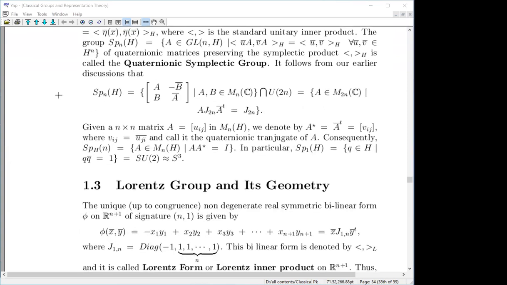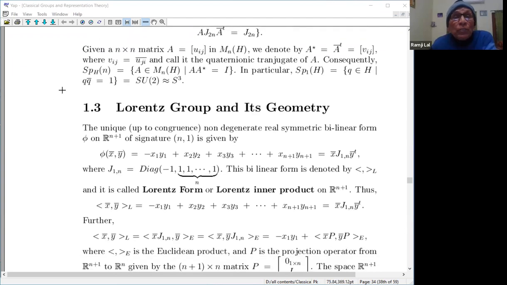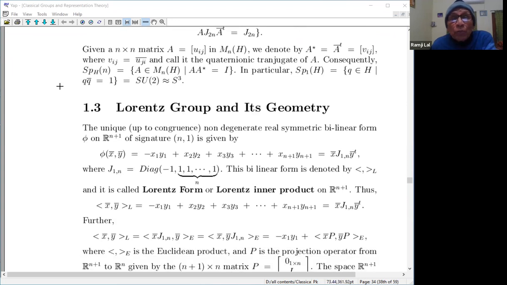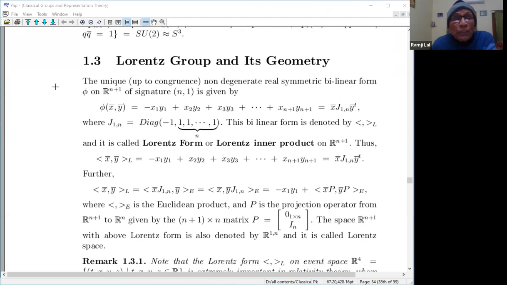So now let me start with the Lorentz group and its geometry from today. Let me recall the unique non-degenerate real symmetric bilinear form we have already seen, of signature (n,1). So n is for positive and 1 is the negative.